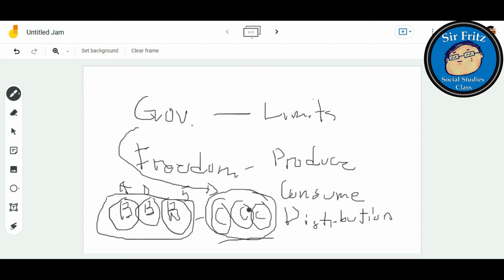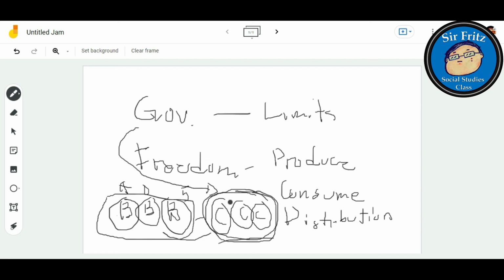The government also limits what product needs to be consumed by the consumers. That is why there are what we call illegal drugs. Not all drugs are consumable by the consumers. There are prescribed drugs. That's one of the examples of limiting the consumption and distribution.